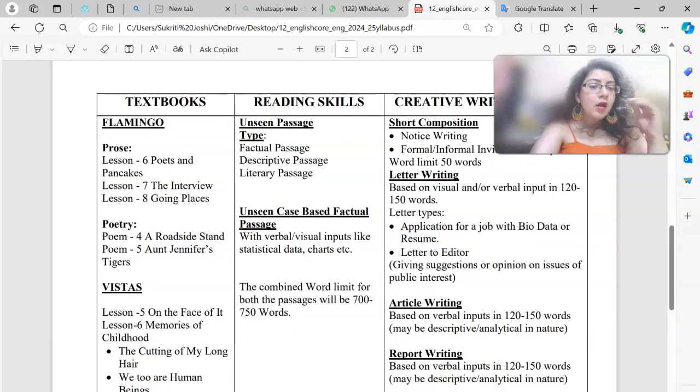Then we move on to textbooks, Flamingo. Then comes prose. Again we talk about the Flamingo book. We are talking about the prose section. Under the prose section you have lesson 6, Poets and Pancakes, lesson 7, The Interview, lesson 8, Going Places. And under poetry, you have the second category, that is poetry. Under poetry, you have poem 4, A Roadside Stand, then poem 5, Aunt Jennifer's Tigers.